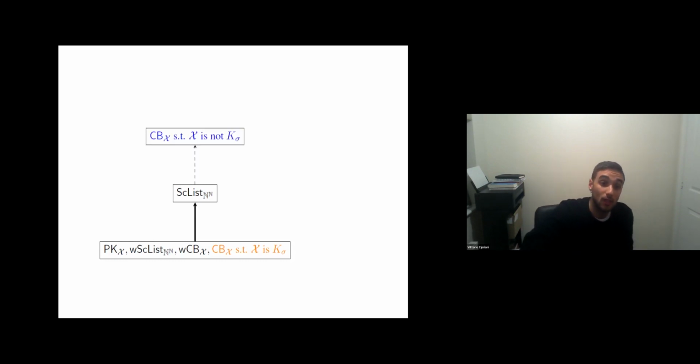We don't know if this reduction is strict or not, but we have that CB_X here, I'm cheating a bit, holds relative to an oracle. So think of this degree where, if you want, we have CB Baire as a representative. Anyway, stronger than the scattered list.